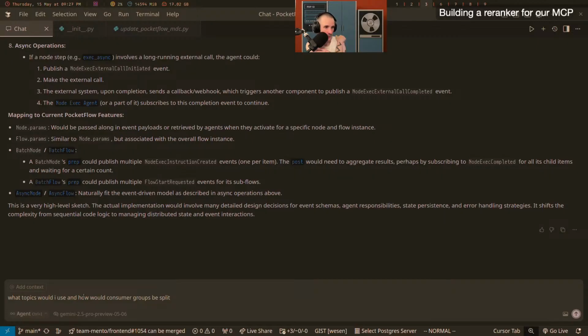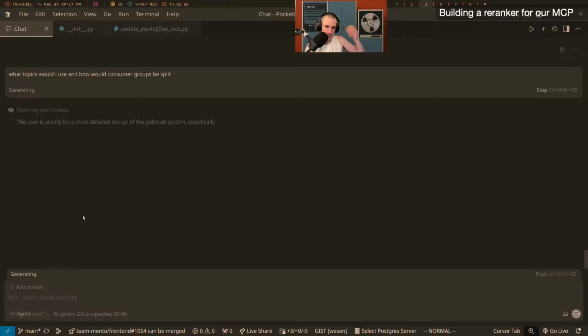So you don't steal events from each other is what I'm getting at. You could have something that listens to a whole topic and just uses it to display things on the screen. But at the same time, listeners that actually do work can be in their own consumer group and, when we consume an event, we're actually going to do something else with it. I don't even know if that makes sense in this context, but it's just little keywords to put in that will trigger the thinking mode of Gemini. And so we can start looking at it.